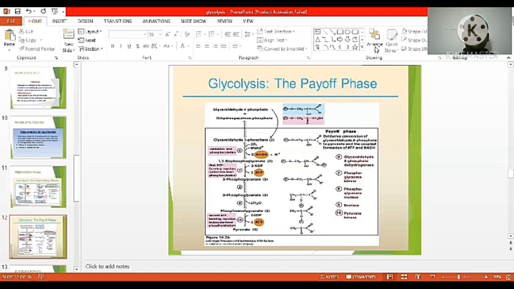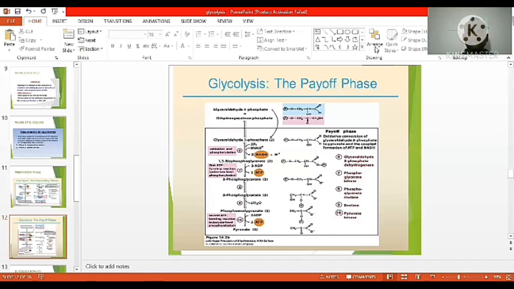Whatever phosphate is released is accepted by ADP and turned into ATP. Here is one substrate level phosphorylation. The second one is phosphoenolpyruvate converted into pyruvate. Whatever phosphate is released is accepted by the ADP. One ATP is formed here.